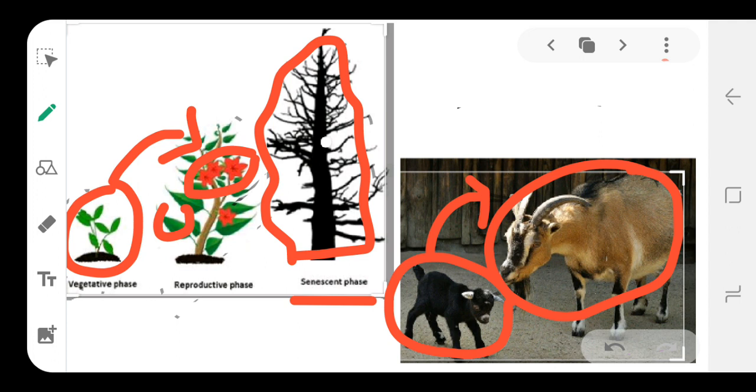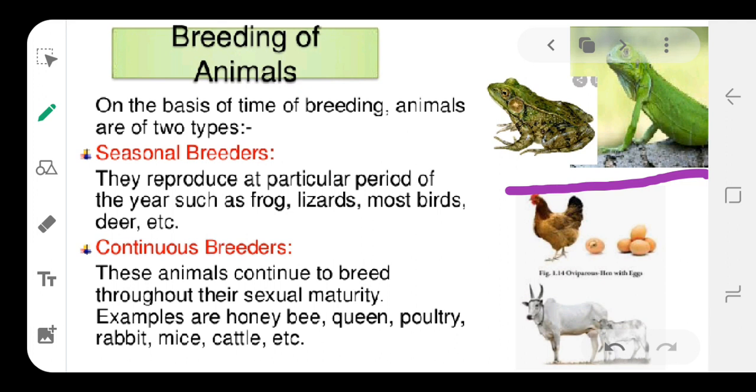So the next one is animals breeding. We will observe here, based on the time of the breeding, there are two categories. There are two types of animals. Those are categorized into two types. One is the seasonal breeders, and another one is the continuous breeders.